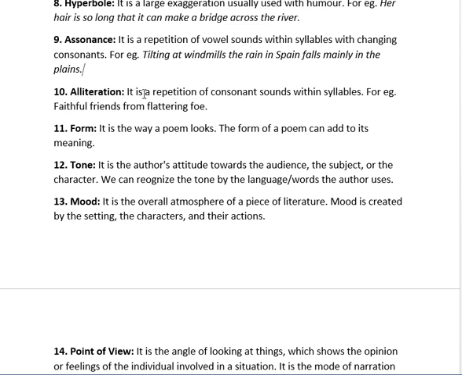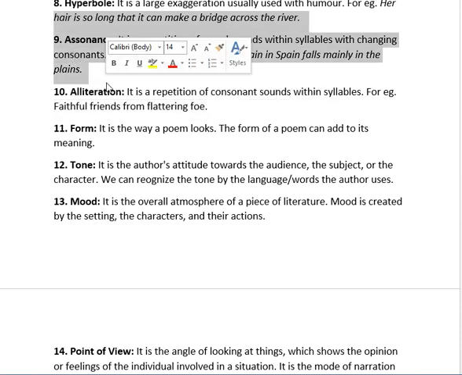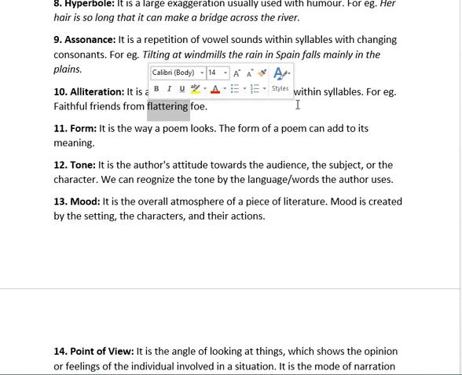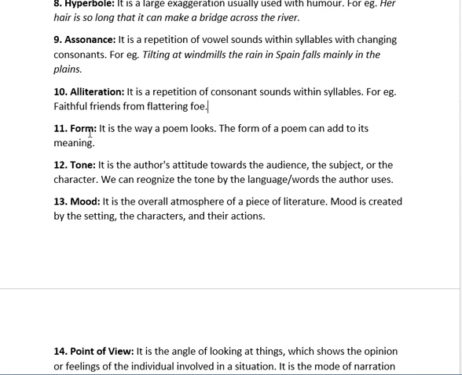Next is alliteration. It is a repetition of consonant sounds within syllables. For example, "Faithful friends from flattering foe." Remember, there is a difference between assonance and alliteration. Assonance is the repetition of vowel sound. Here you have seen the vowel I, and here the E sound is repeated. And here the letter F is repeated. That means the fa sound is repeated. So that is a type of repetition.